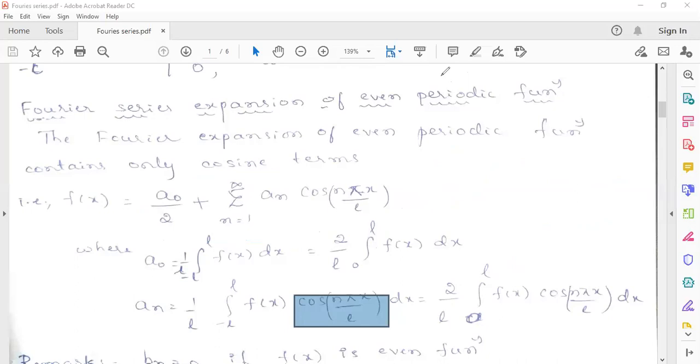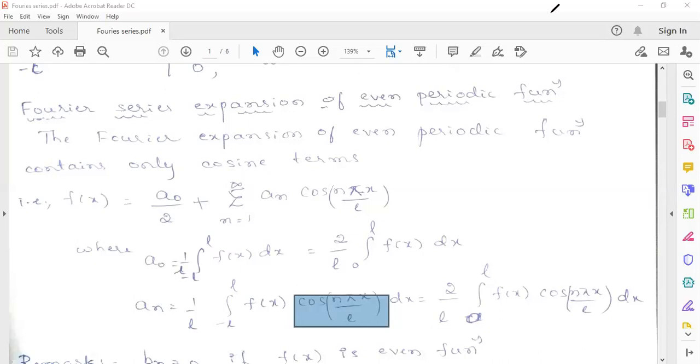So if you remember the one formula for alpha to alpha plus 2L, from that formula itself we can derive every formula. Only one, alpha to alpha plus 2L. If you want 0 to 2L, you just have to put alpha equals 0. If you want minus L to L, you have to put alpha equals minus L. If you want 0 to 2 pi, you just have to put alpha equals 0 and L equals pi. And if you want minus pi to pi, you have to put alpha equals minus L and L equals pi. Like that you can derive from that one.